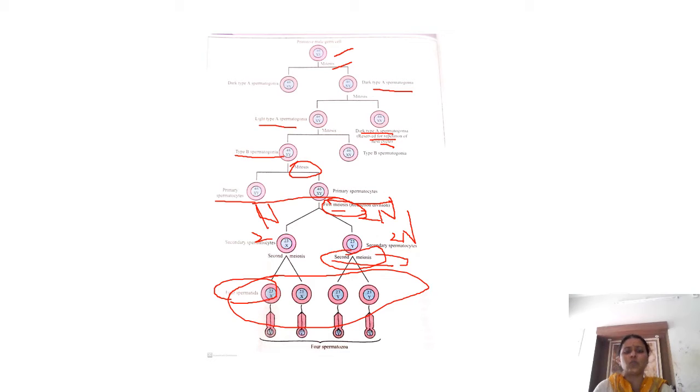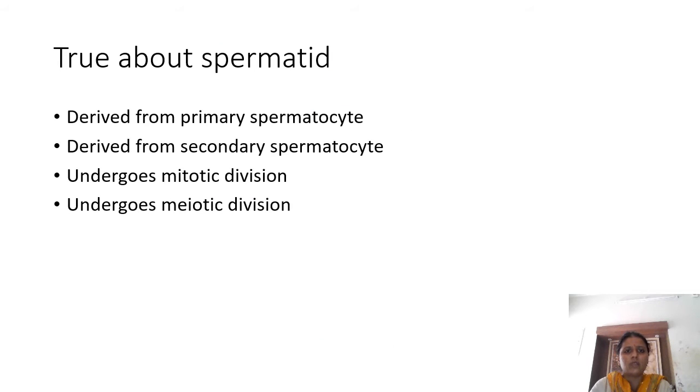So what was the question? The spermatogonia will be undergoing which type of division? The spermatogonia will be undergoing mitotic type of division. Only the primary spermatocyte will be undergoing the first meiotic division and the secondary spermatocyte will be undergoing the second meiotic division. Then what is true about spermatid? It is derived from the primary spermatocyte? No. It is derived from the secondary spermatocyte. Yes or not? We have seen just now.